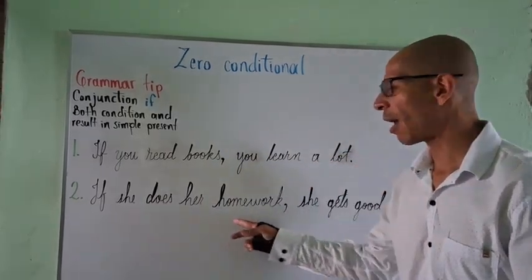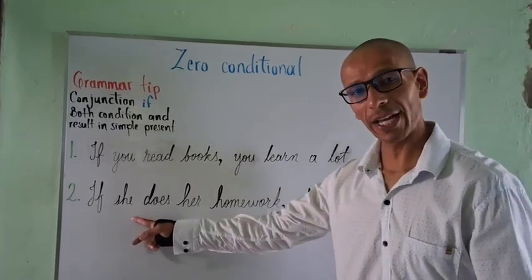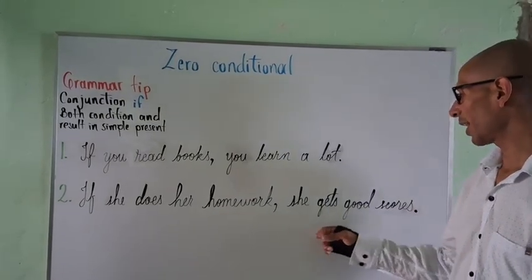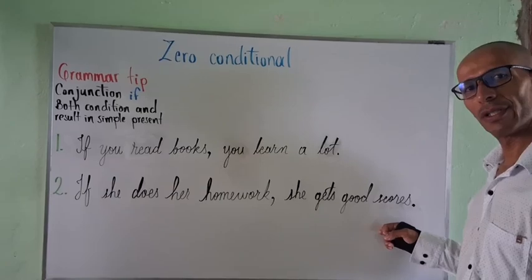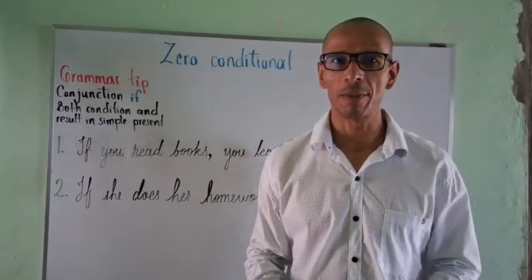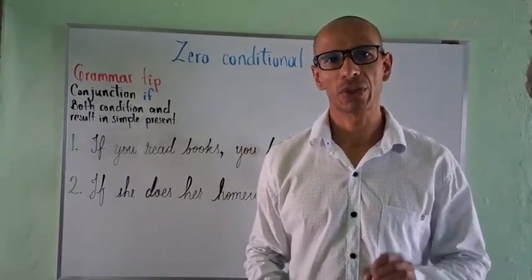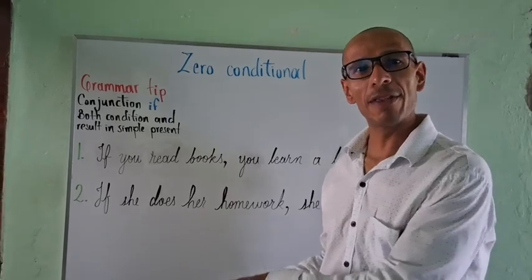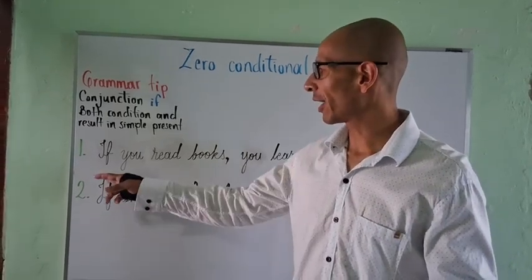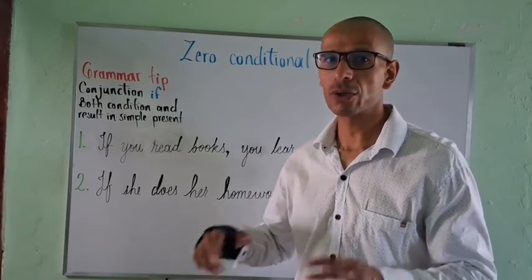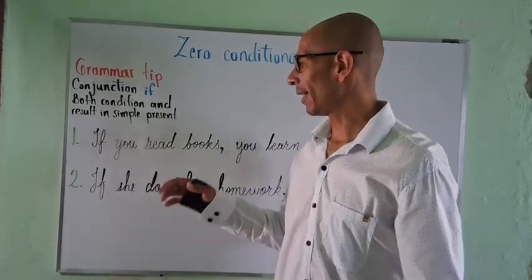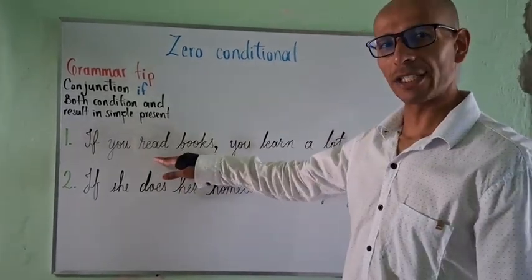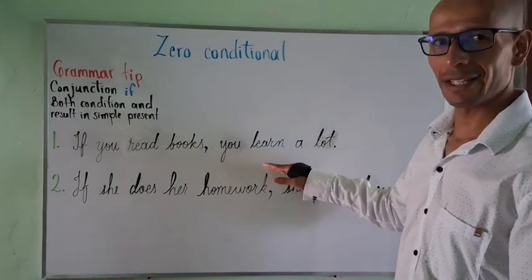If she does her homework, notice again the present simple, she gets good scores. Both examples are in present simple, and both of them are using conjunction if to talk about something that might happen, in this case, in the present. If she does this in the present, she gets this in the present.